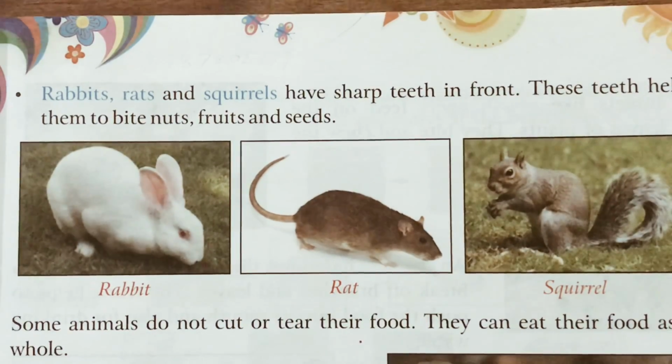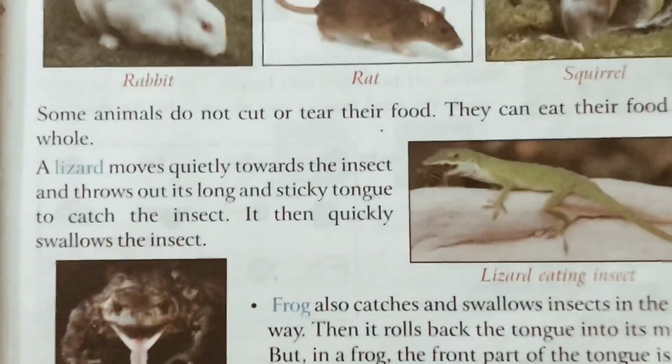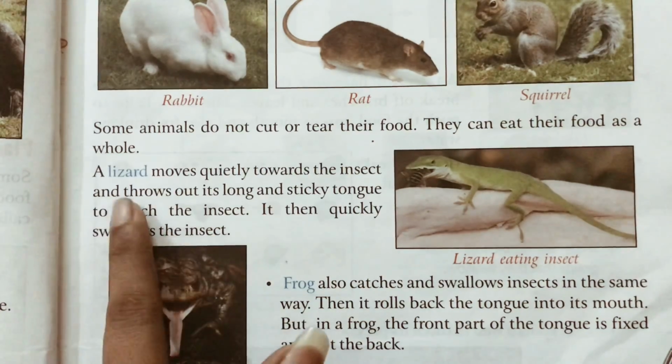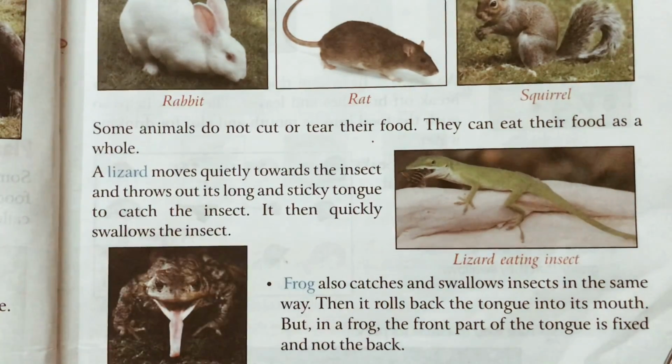Now some animals do not cut or tear their food. Now what do they do, children? They simply swallow their food. Now, a lizard moves quickly towards the insects and throws its long sticky tongue to catch the insects. Then it quickly swallows the insect.